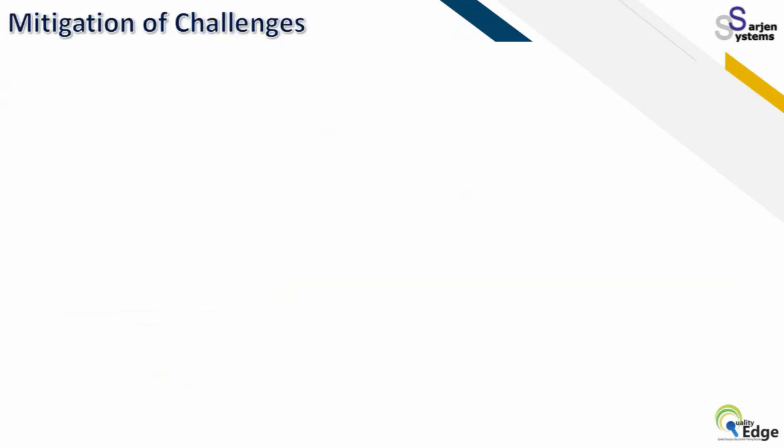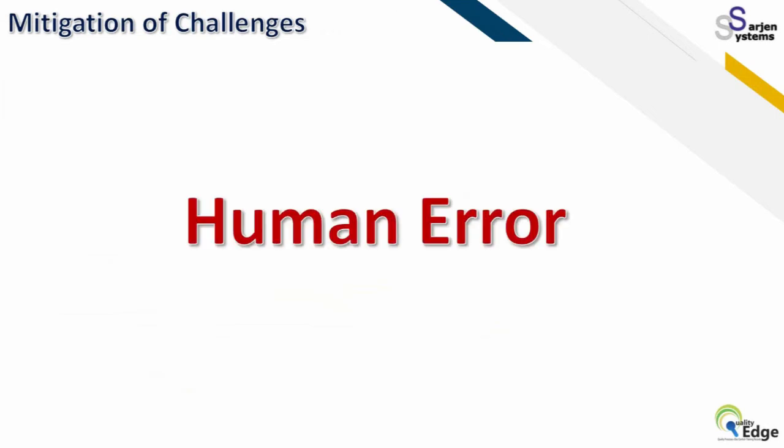So how can we mitigate these challenges? This is the main crux of today's discussion. How will we control this now? When we are doing paper activity, it is very important to know about human error. Most observations, if we see, will be written as human error.